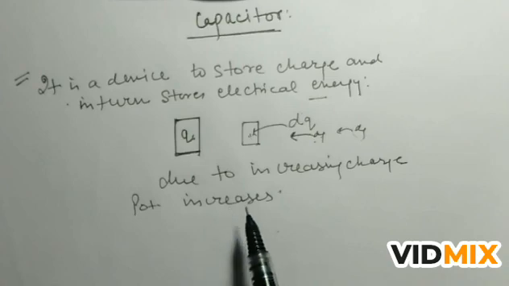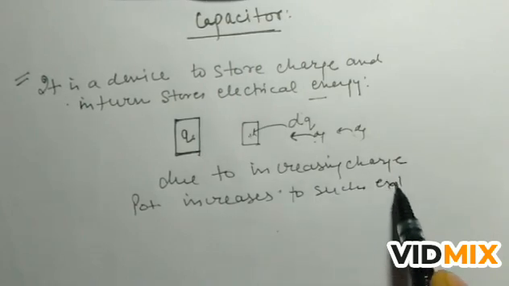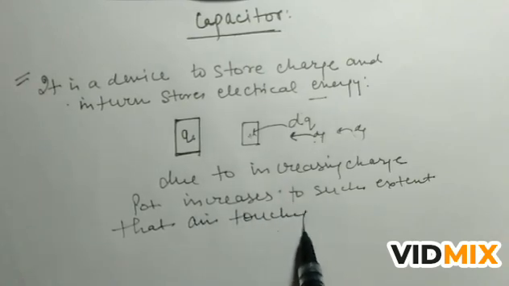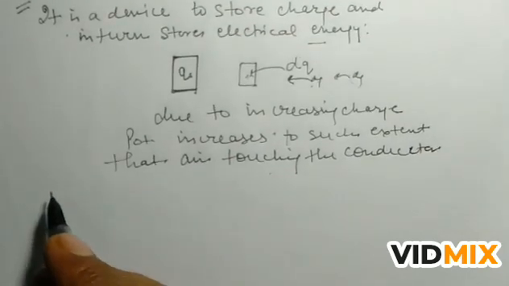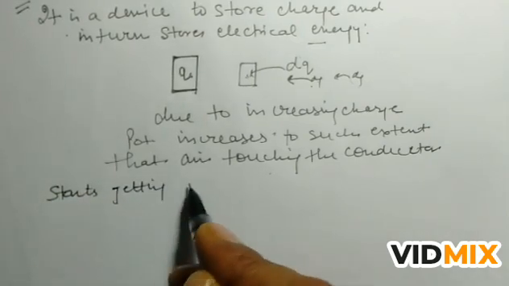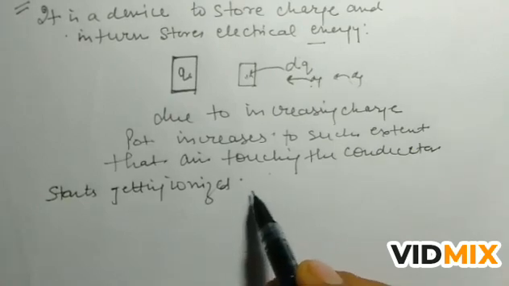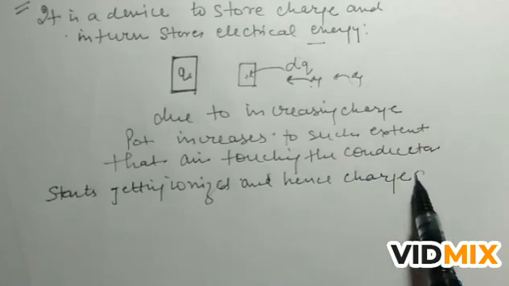So when due to increasing charge the potential increases to such an extent that the air touching the conductor starts getting ionized, and hence charge gets leaked.